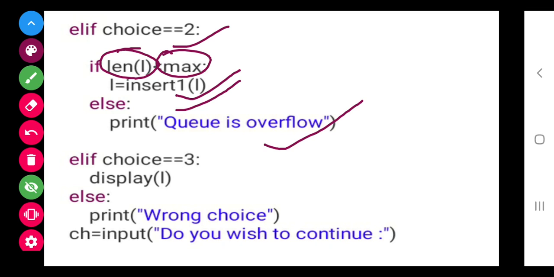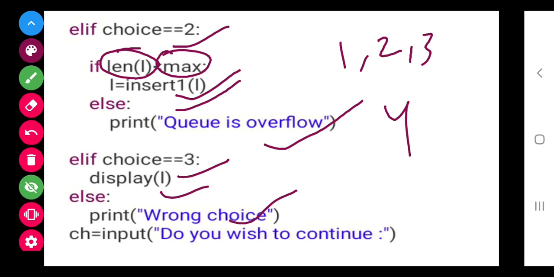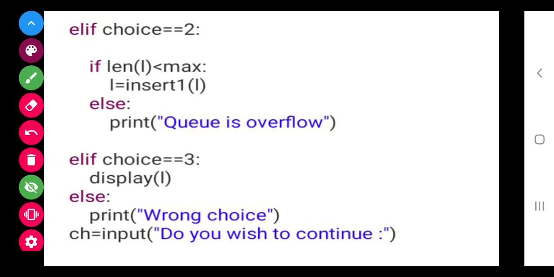And the last thing is choice 3, simple display. And if the user does not enter 1, 2 or 3, and enters 4, then it should give wrong choice. At last, do you wish to continue?